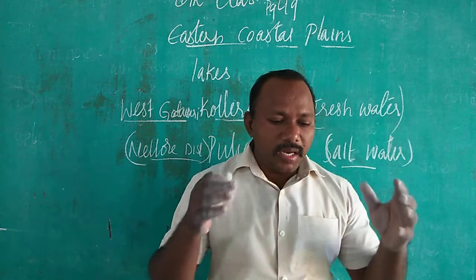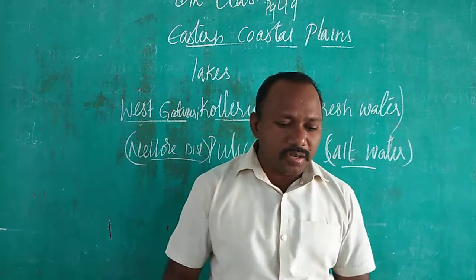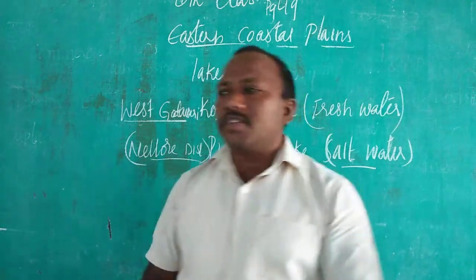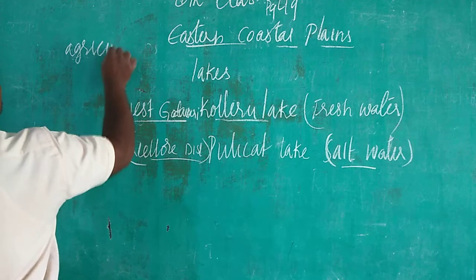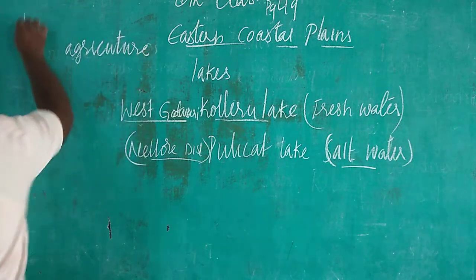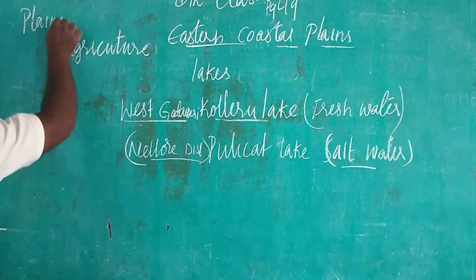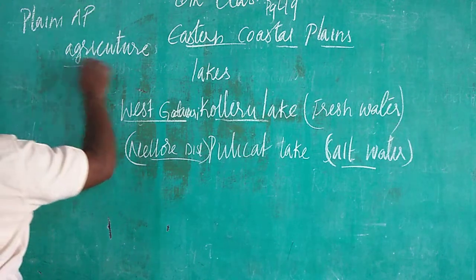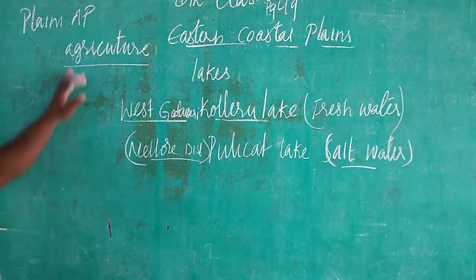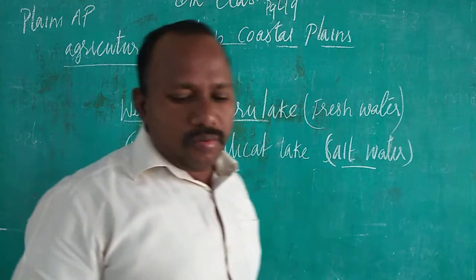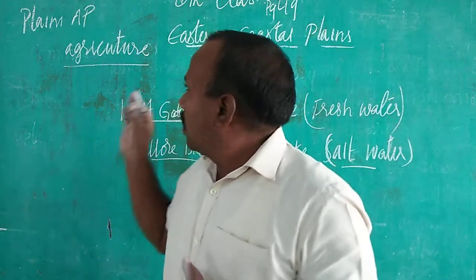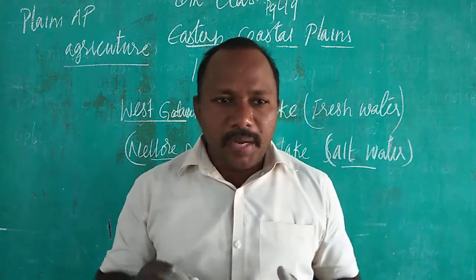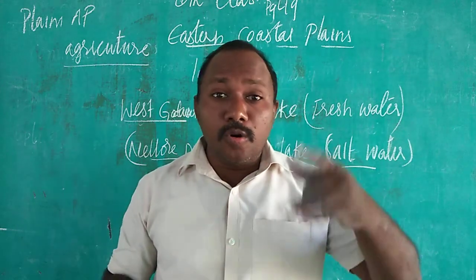So here in Andhra Pradesh, where plains are there, children, the main occupation on plains is agriculture. In the plains of AP, the main occupation is vyavasayamu, agriculture, and in this agriculture, children, they grow more than one crop.